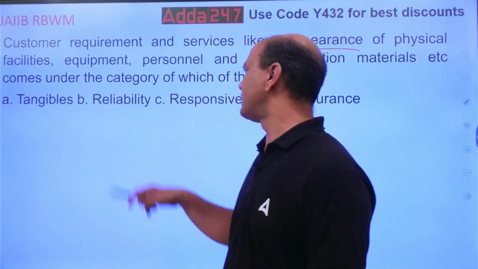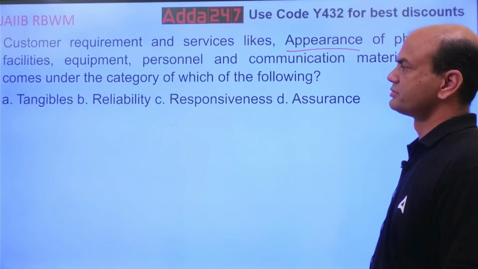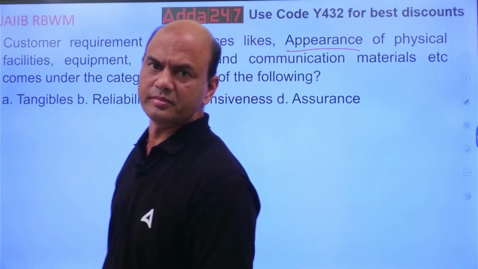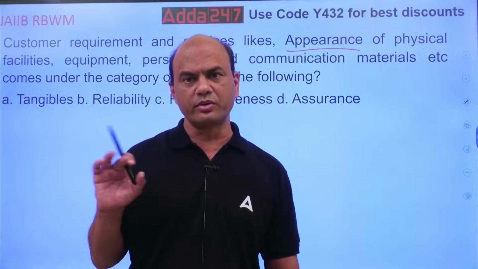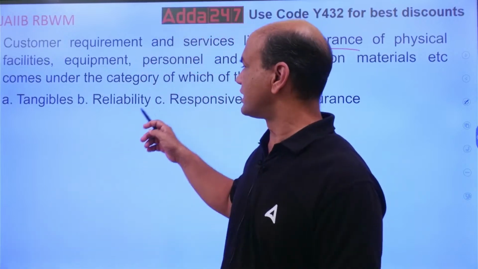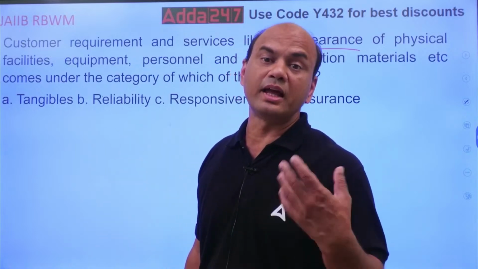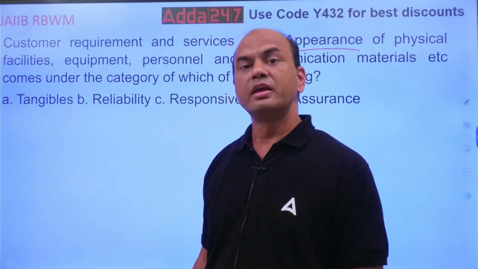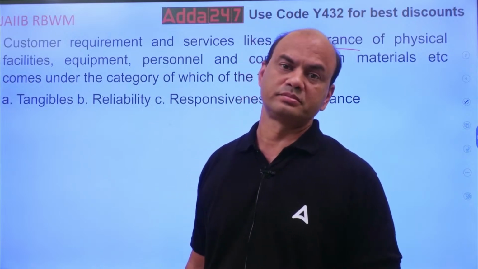Tangible, reliability, responsiveness and assurance. What does it come under? What do you mean by tangible? Just now I told you: what you can see and feel. Reliability means the customer must feel reliable on you, which happens if you have a good brand name.